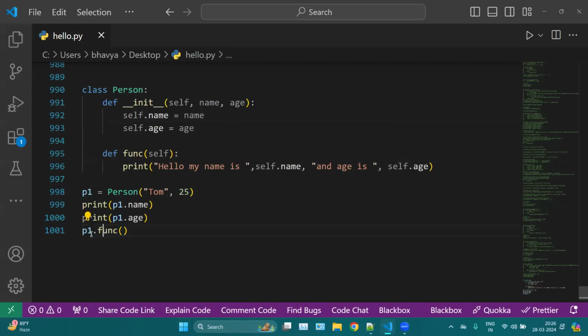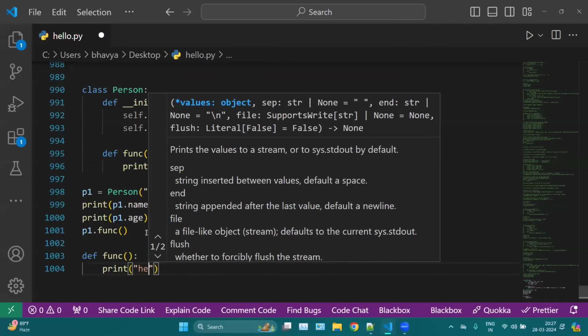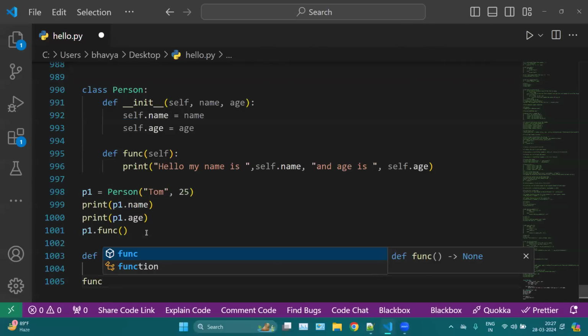Self is a kind of parameter which is mainly for accessing name and age. And here we are calling, this is my object, and here I'm calling my function. Here I'm passing nothing because we are not mentioning anything here. For example, if I mention a here, now we have to provide the value of a, let's say 12. So 12 is the argument of parameter a. But if I'm not providing any parameter, then whenever I'm calling my function, it doesn't need any argument. For now, think of a function, def function, and here we have print hello, and then we call your function.